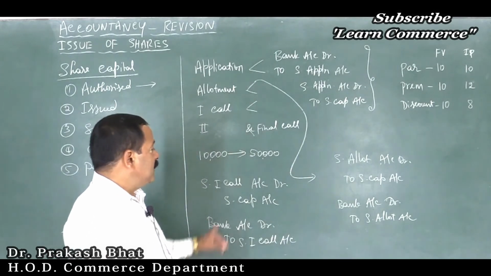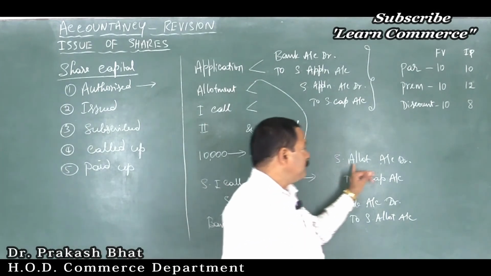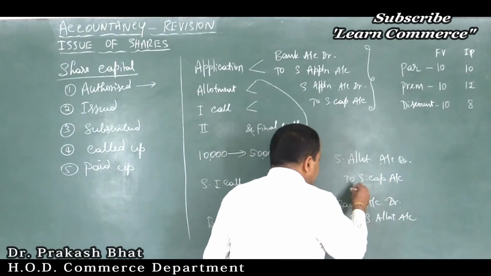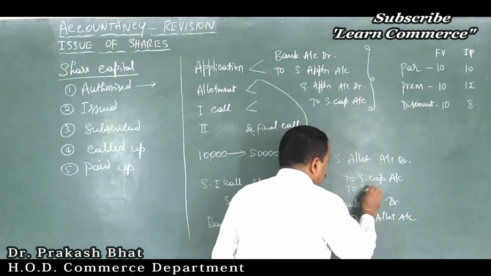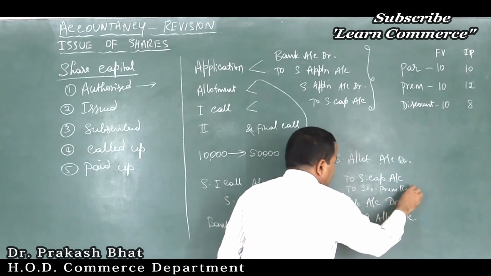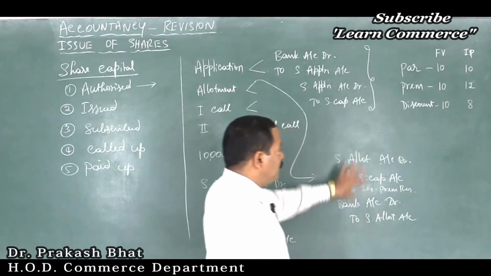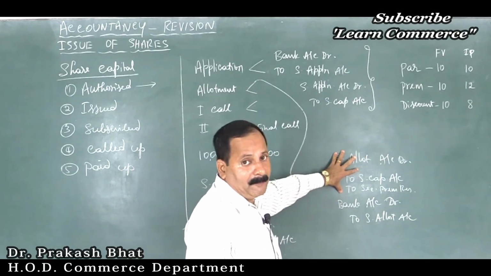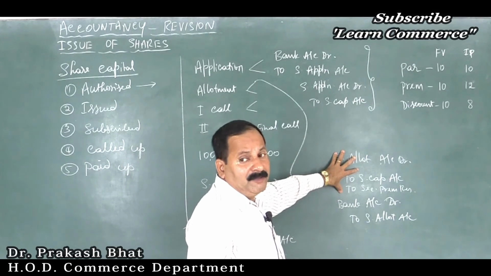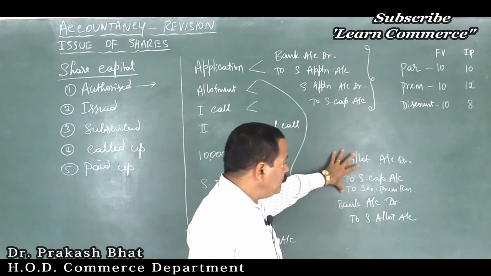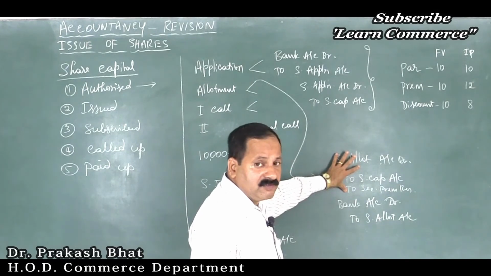So what we will do is, while passing the entry itself, share allotment account debit to share capital account and securities premium reserve account. Securities premium reserve account, that is the entry we have to pass while collecting the premium during allotment stage. In the problem they will be very specific. They will tell you very clearly and you have to follow the instruction, that's all.